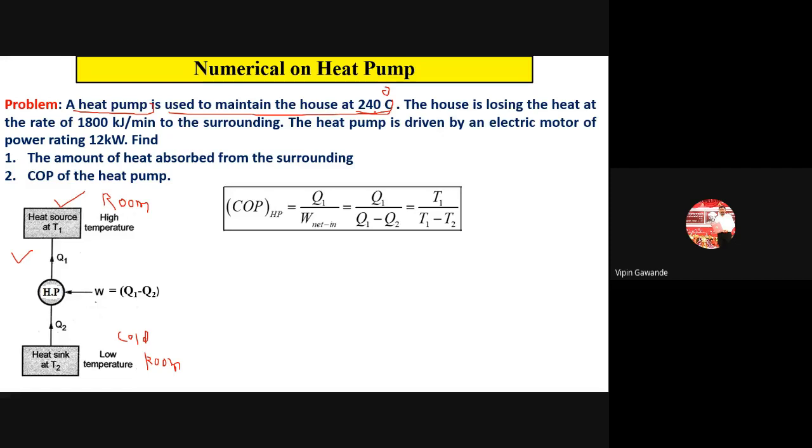One minute, let me check whether this temperature is 240 degrees Celsius or less. It is 24 degrees Celsius. I think this is 24 only. One minute, just let me check this temperature.